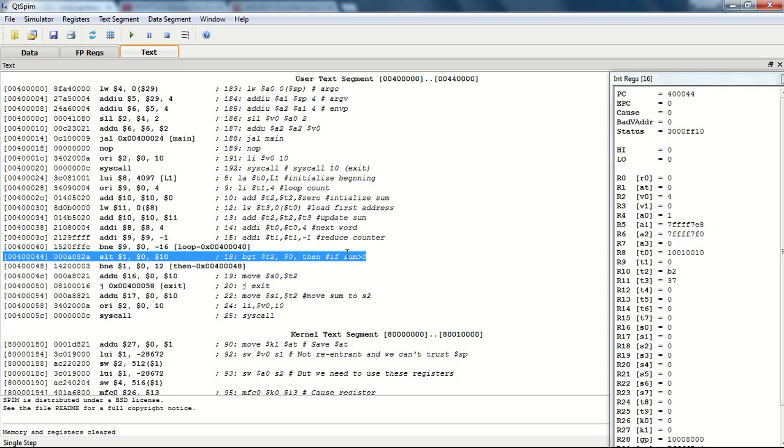We single step the program until we reach our next pseudo instruction, which is BGT. So we recall in the core ISA there are also branch instructions, that are branch equal to and branch not equal to.